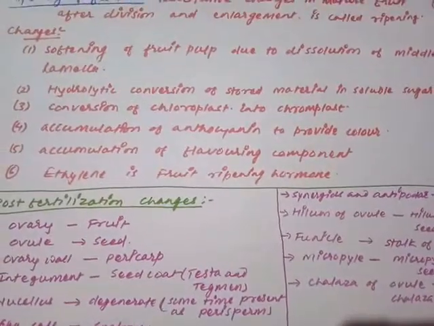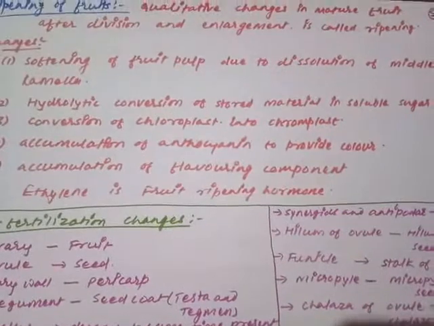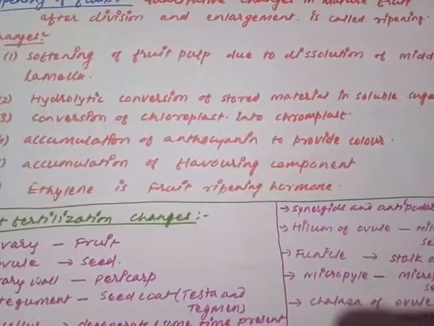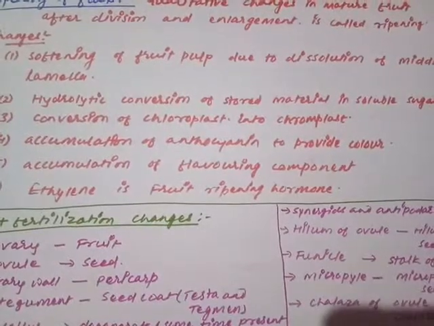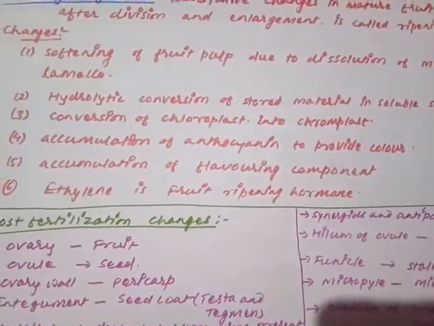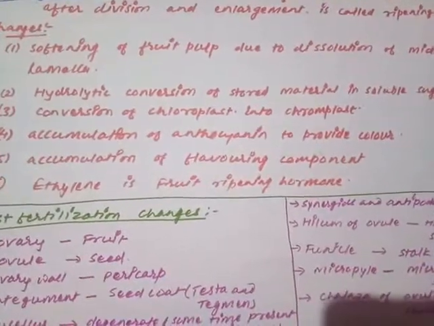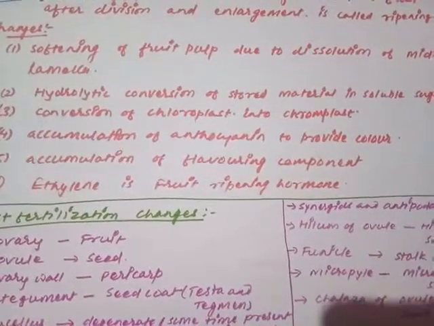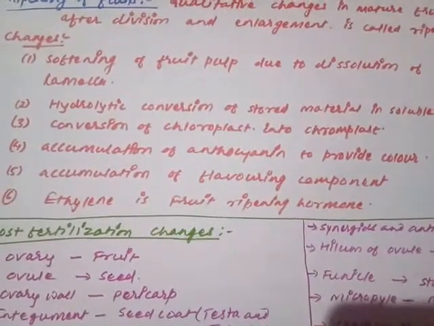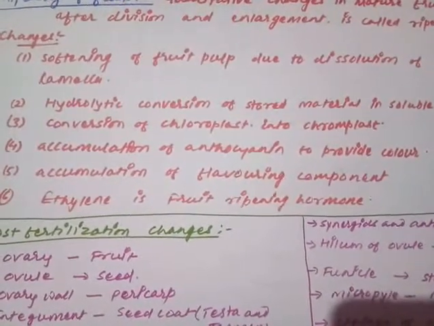The third change we observe is the change in color. Usually raw fruits are green in color, but the ripened fruits adopt a variety of colors. Sometimes they appear yellow, they may appear red, they may appear in any color. If you remember, there are three types of plastid: leucoplast, chromoplast, and chloroplast.